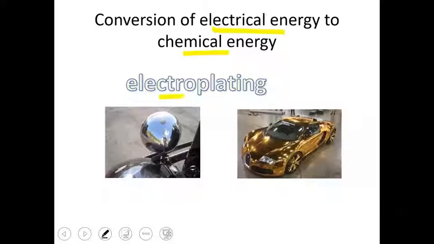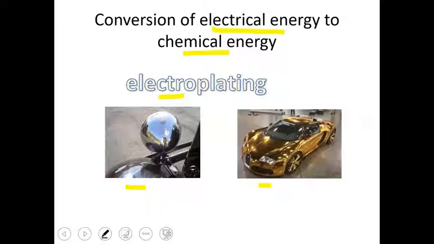A very good example is that of electroplating. In the pictures we can clearly see, the first picture is that of headlights of a car. On the headlights some metal plating is done, some metal is coated. In the second picture gold plating is done on a car.